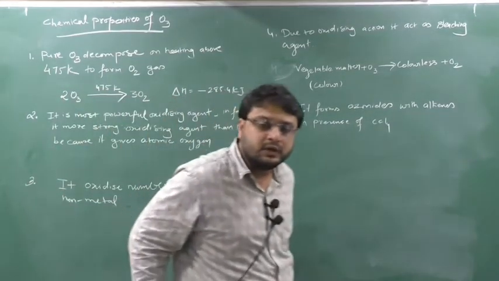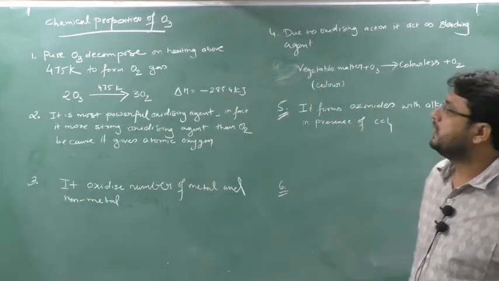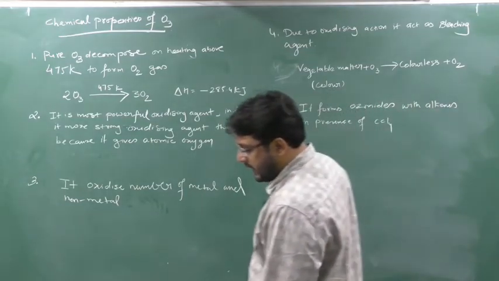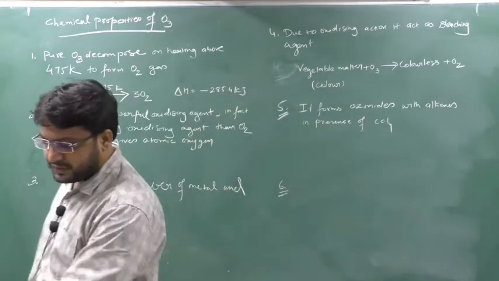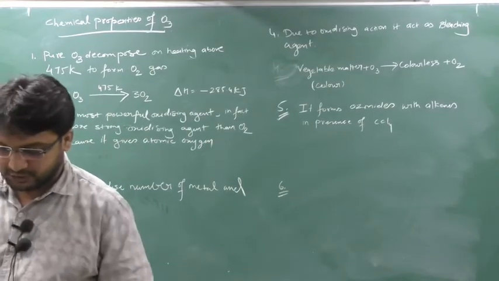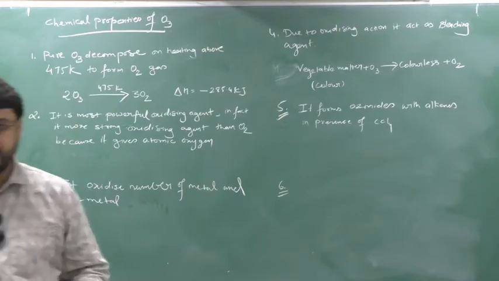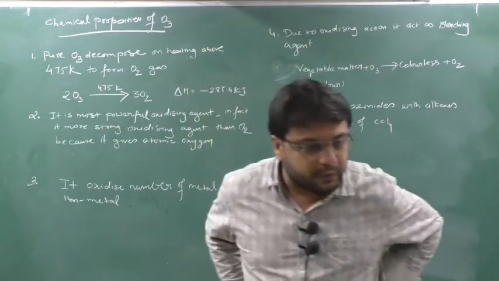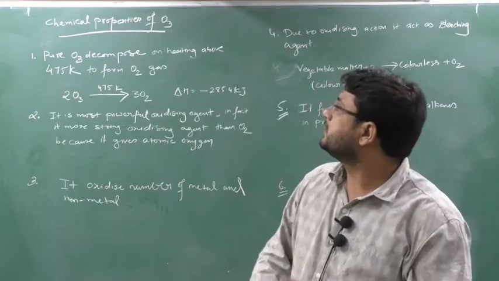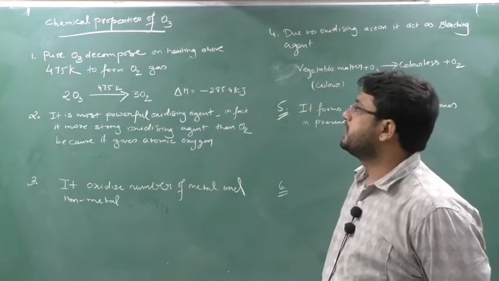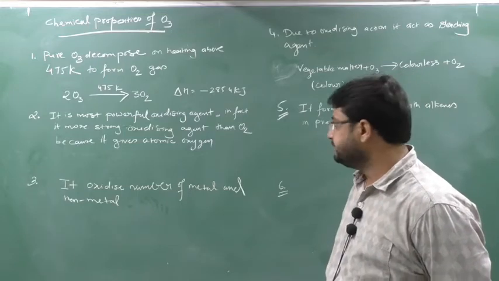So hello everyone. Today I am going to discuss the chemical properties of ozone. In the next class I am going to discuss the allotropes of sulfur, which is a very important question. And next we will see the contact process of sulfuric acid, and then the chapter gets over. Group 16 gets over. So today we are going to study the chemical properties of ozone.